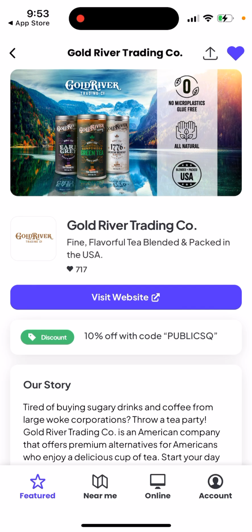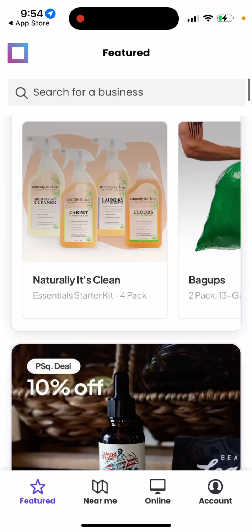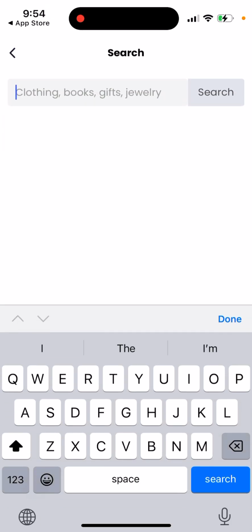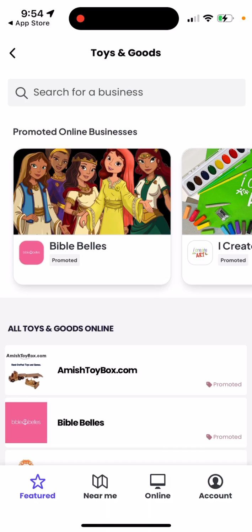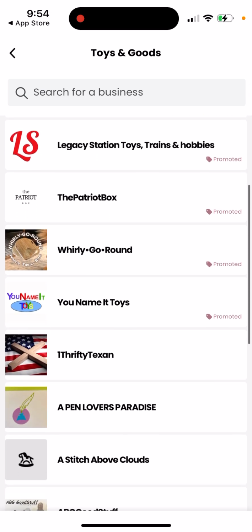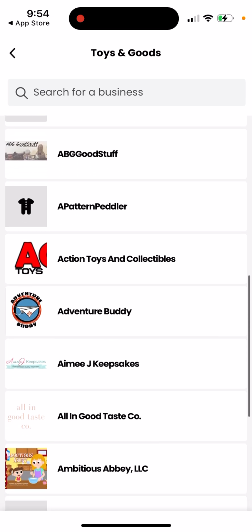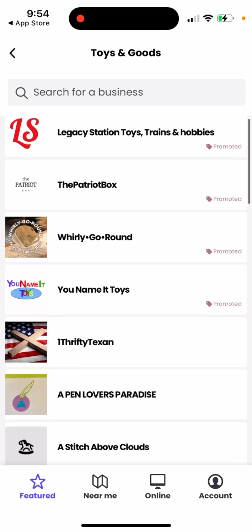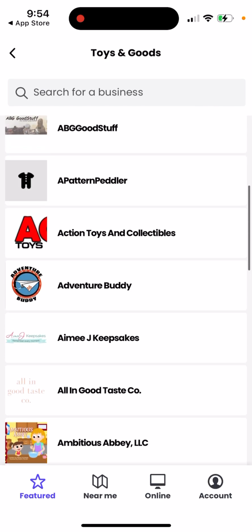You can see how many people favorited it. Then you can search for something, or search for some popular categories. And as you see, it's not like you have all kinds of businesses. It's not like Amazon. You just have specific businesses which support these values.